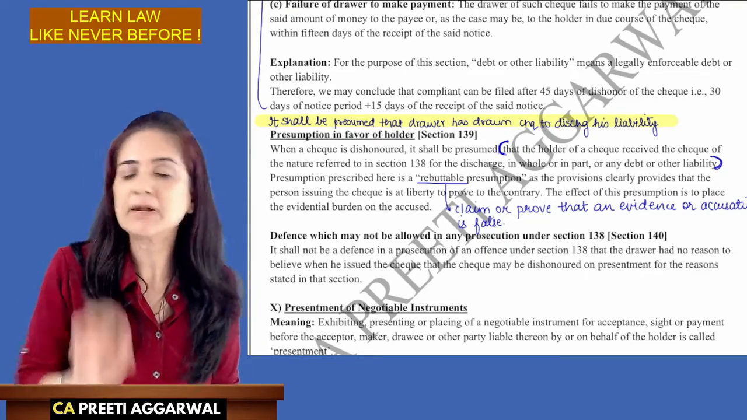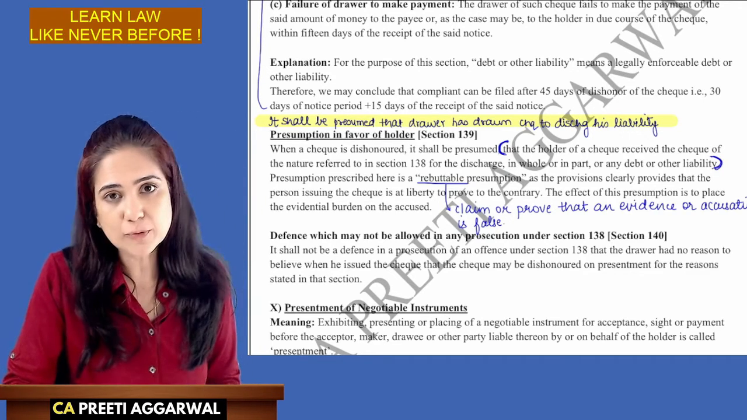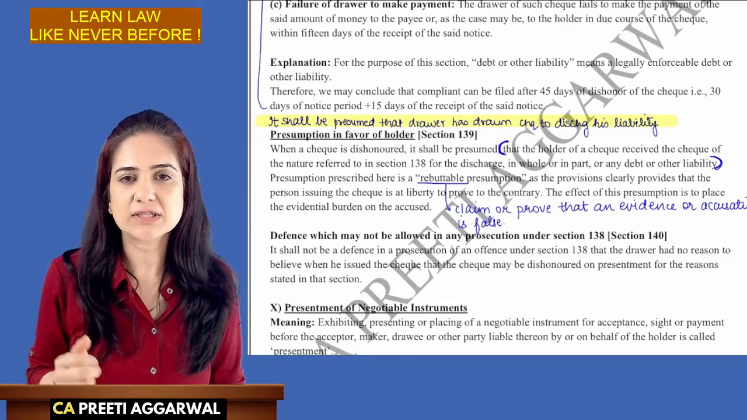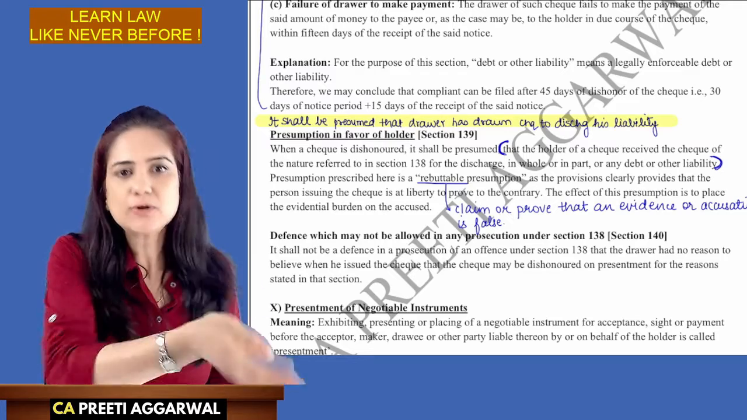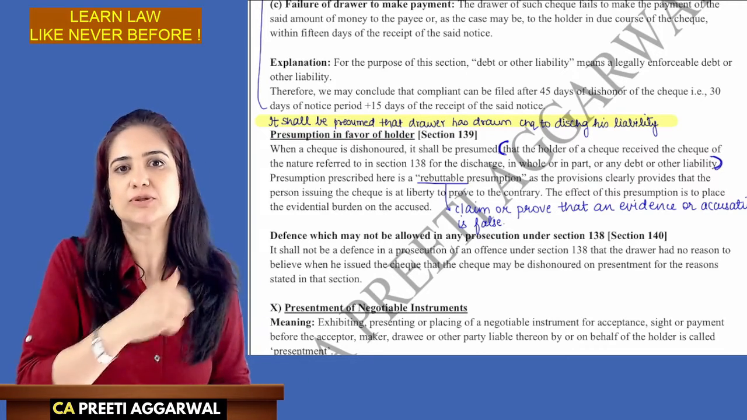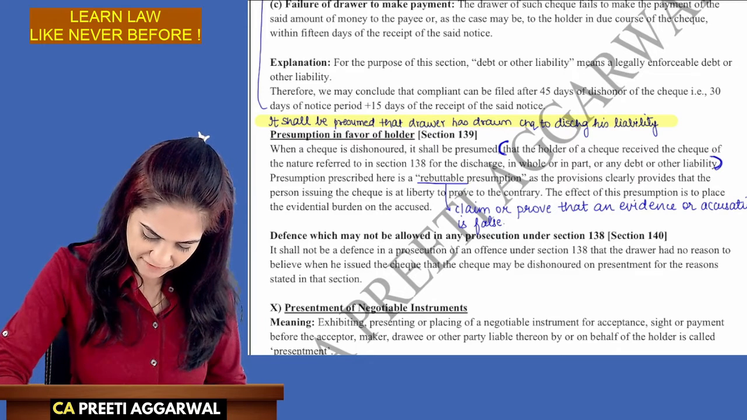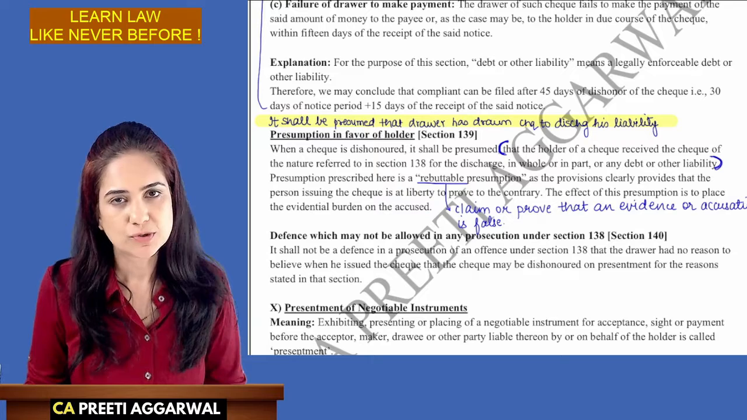It's a rebuttable presumption, means that the drawer can prove that no, judge, he is filing a case under section 138, but there was no debt or liability due to him. He forced me to issue the check. You prove it. The effect is to place the evidential burden on the accused.